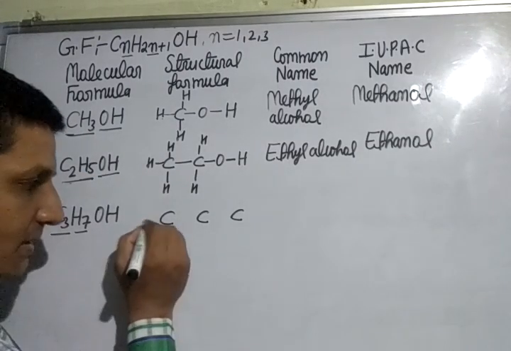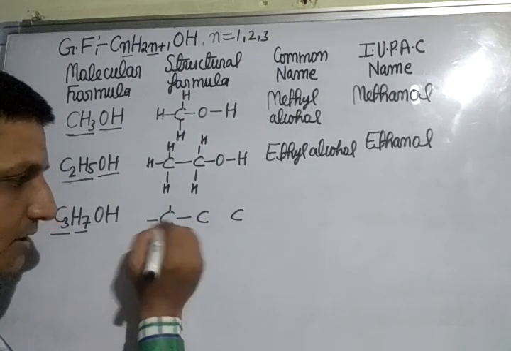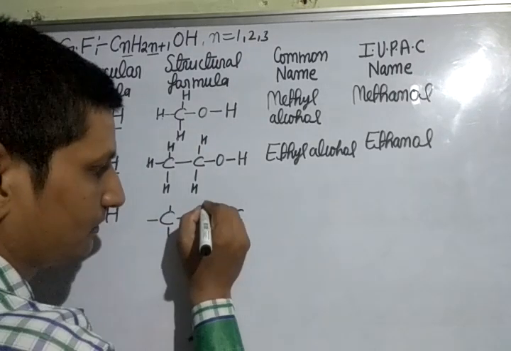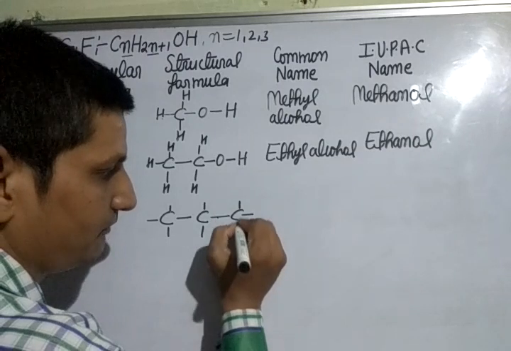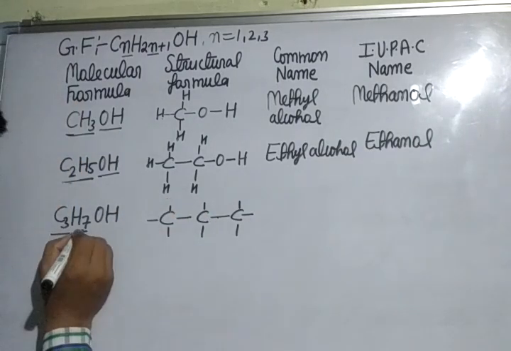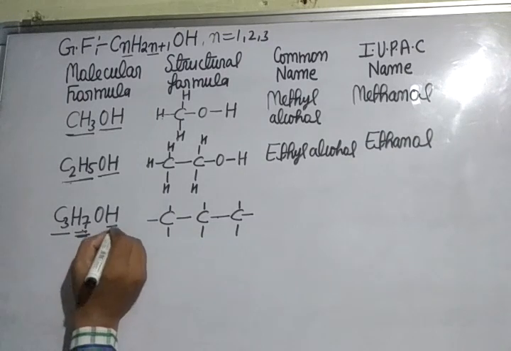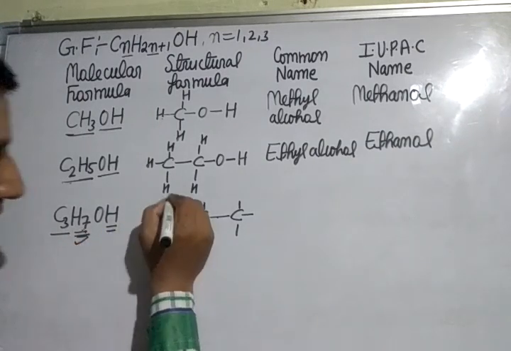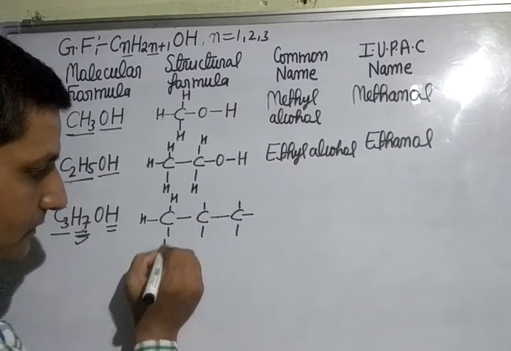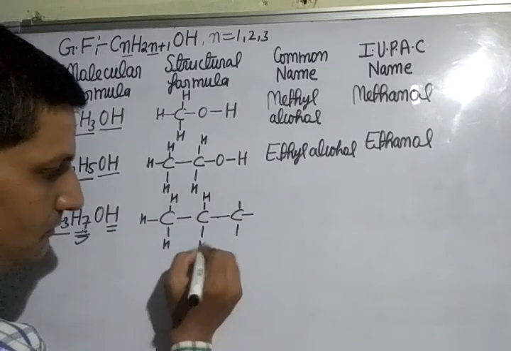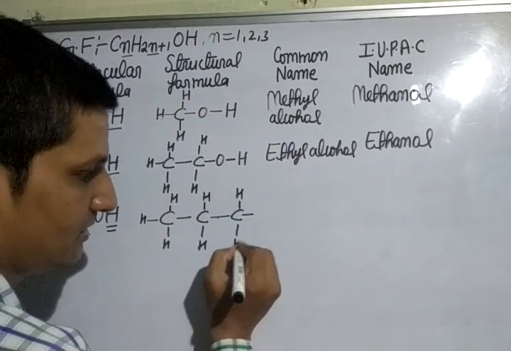Balance in this way: left, right, up, down. Total number of hydrogen 7 here. You have to first balance 7 hydrogen.